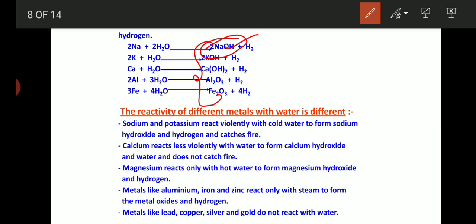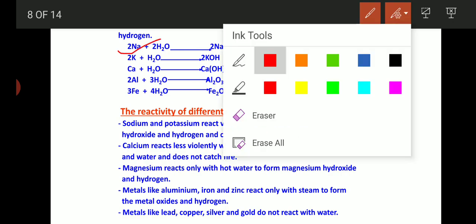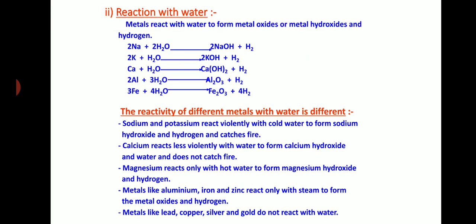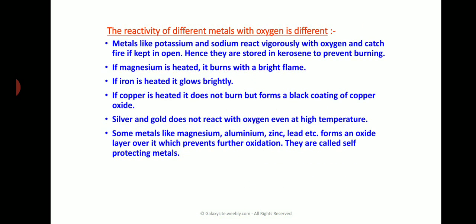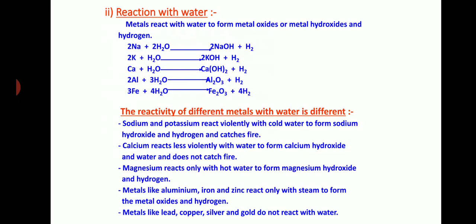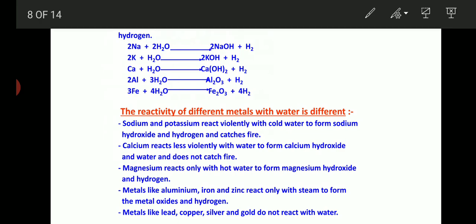This is base, right? Sodium hydroxide, potassium hydroxide. Then calcium hydroxide is also base. But these are oxides, aluminium oxide and iron oxide, ferric oxide. Remember, when metals react with water, either they form metal oxides or they form metallic hydroxide. Along with these compounds, they also liberate hydrogen gas.